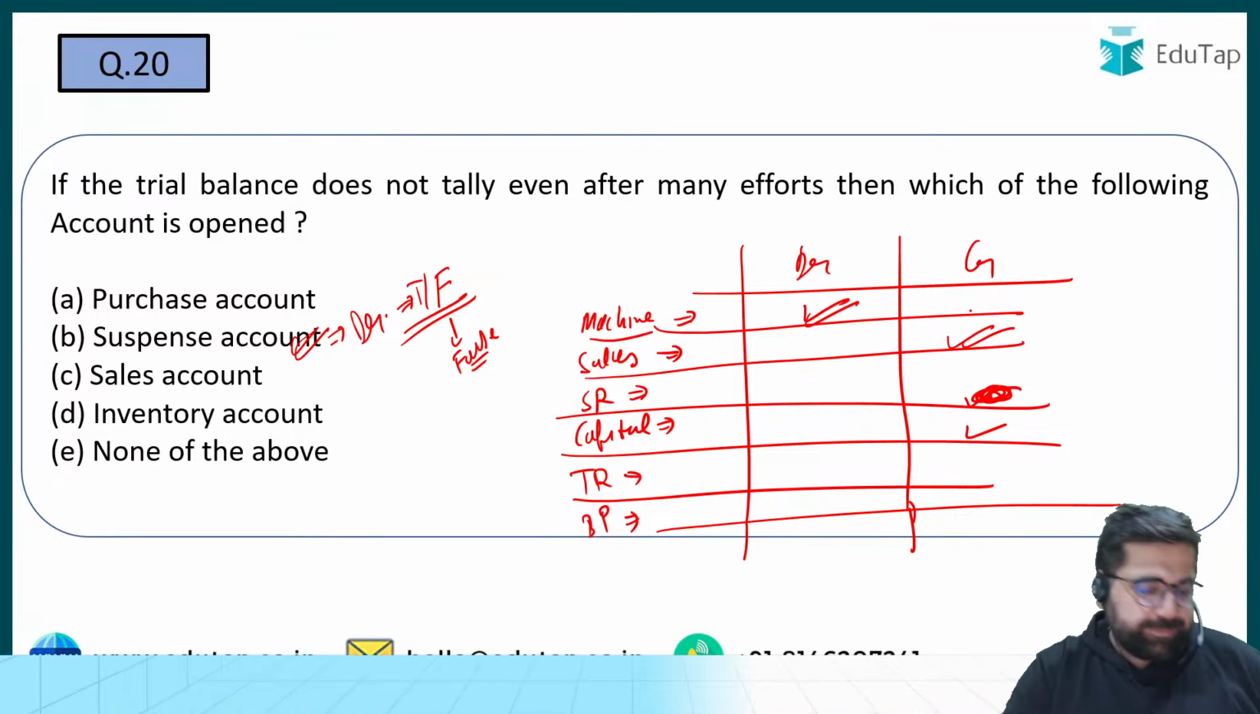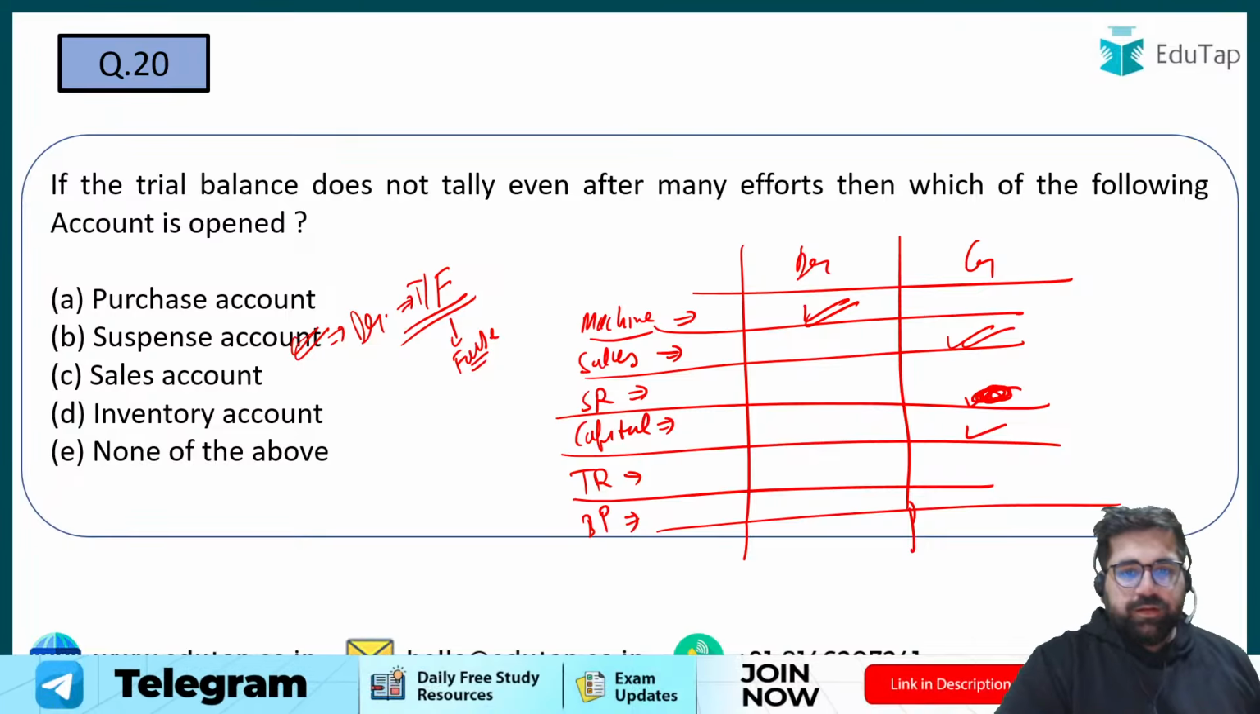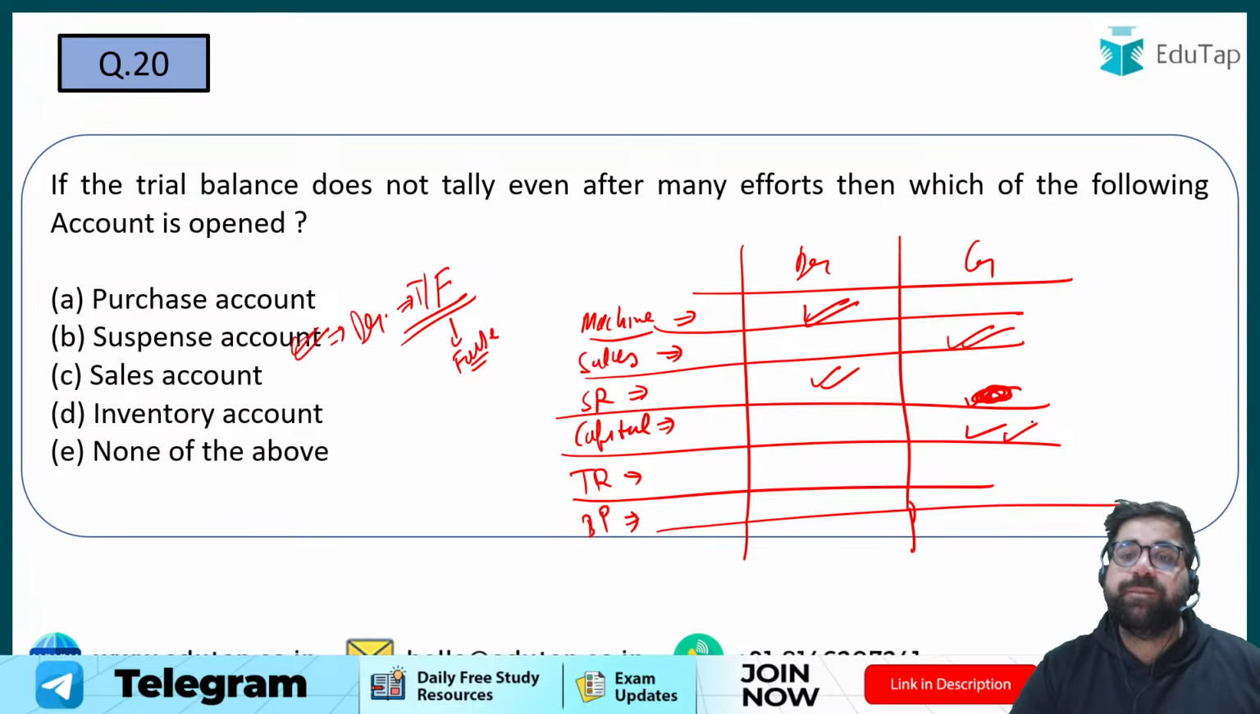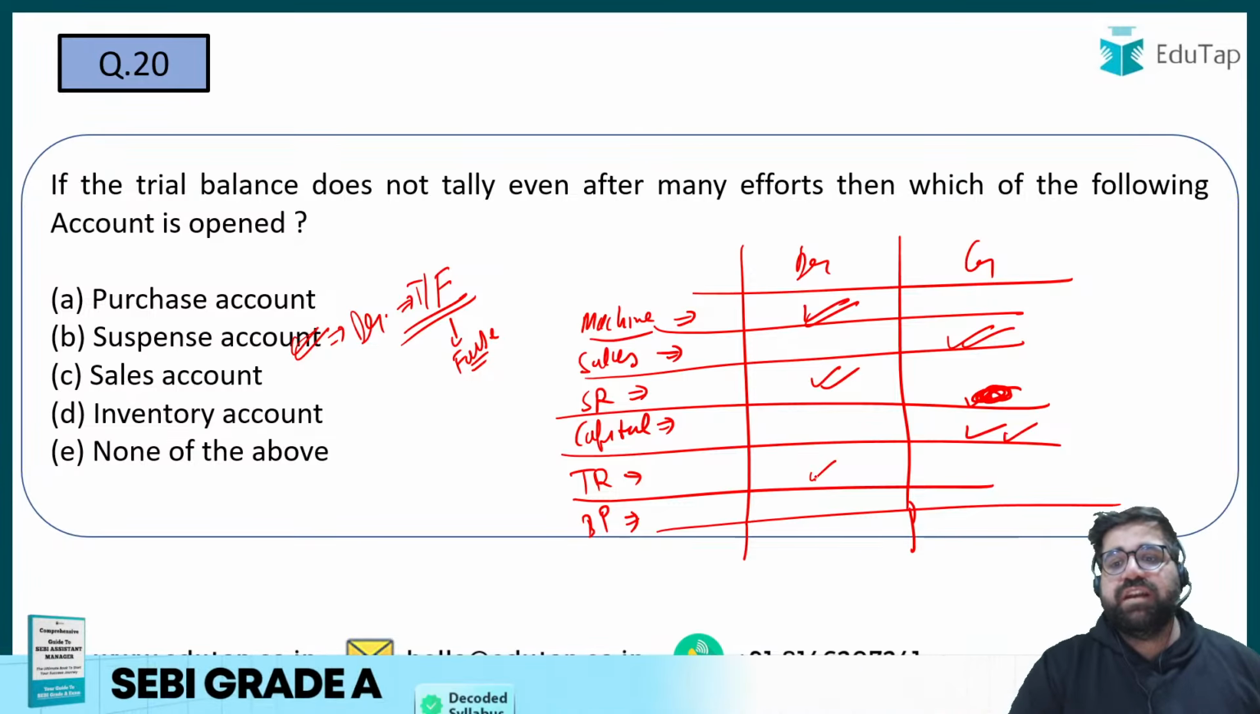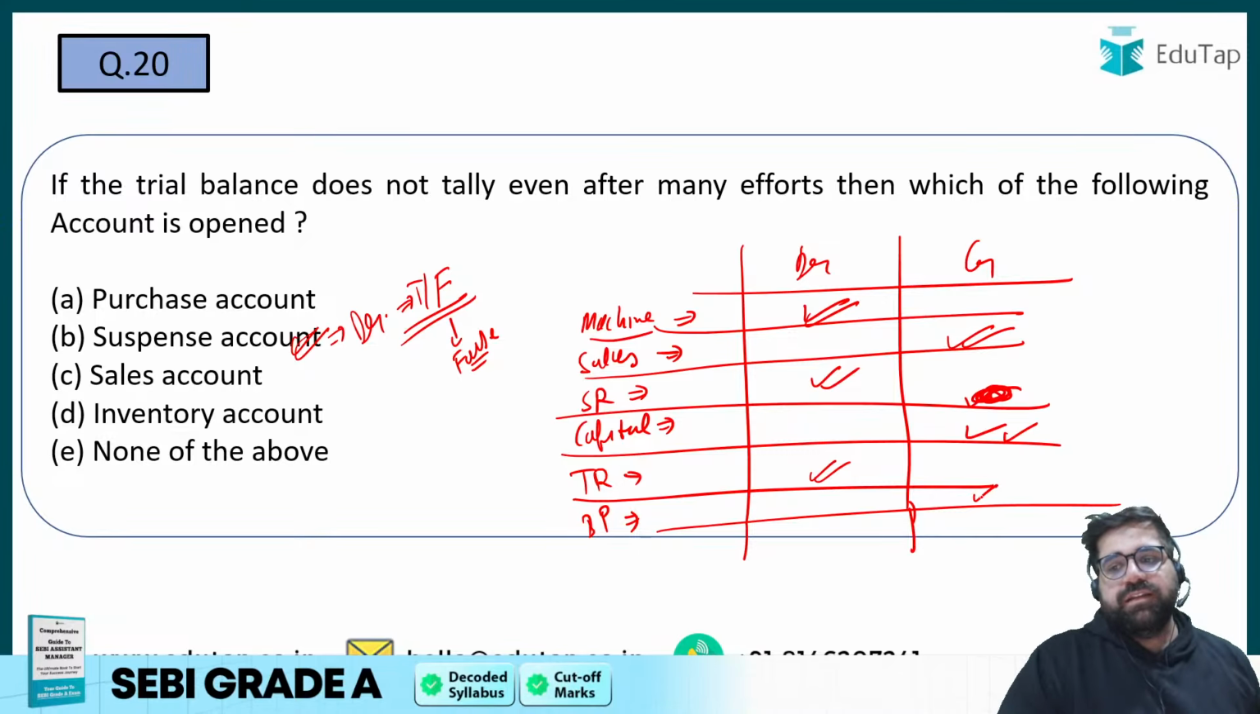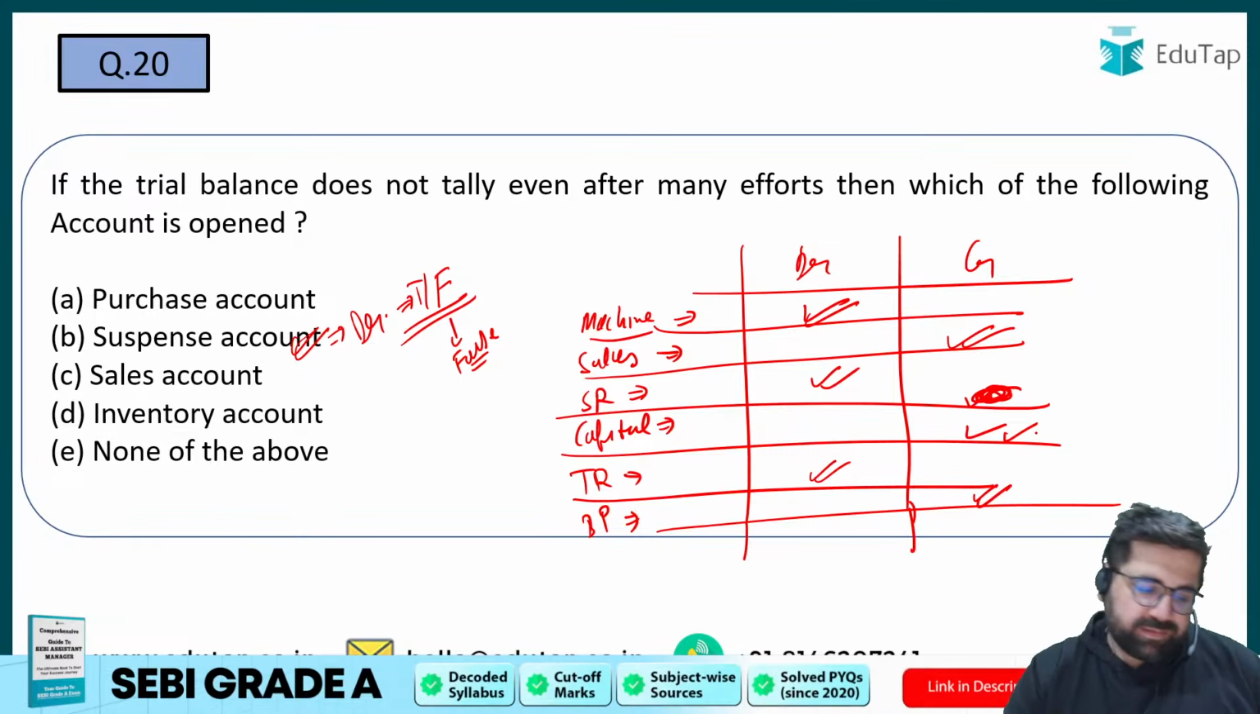Sales return. Sales return is what? Sales return is your contra revenue, which is a kind of a loss, so it will have a debit balance. Capital will have a credit balance. Trade receivables is your debtors, so you will have a debit balance. Bills payable is your liability, so you will have a credit balance.